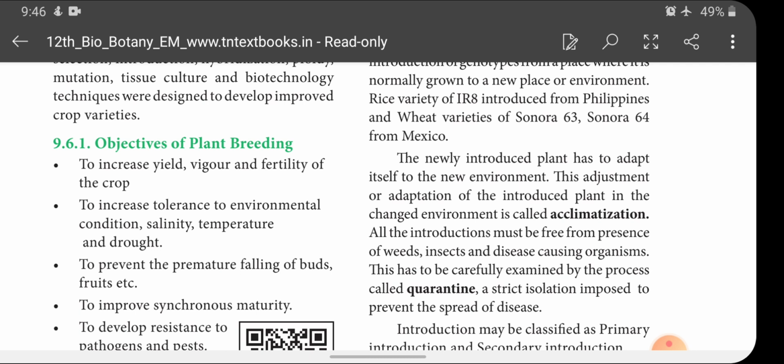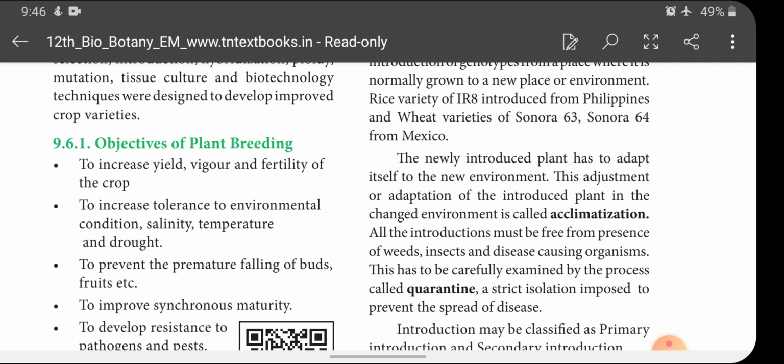It is a 2-mark question. Plants which are introduced from their old place to a new environment adjust to the changed environment and adapt to that condition, and this is called what? Acclimatization.